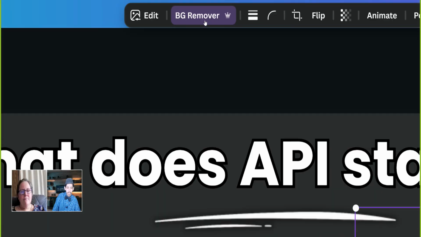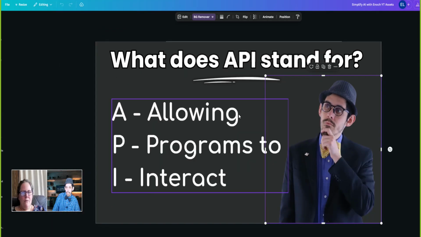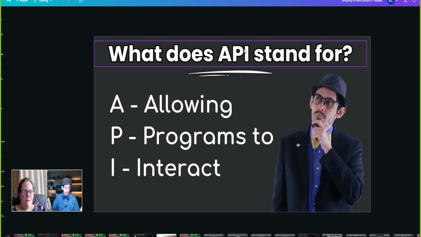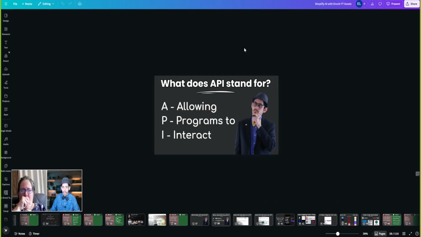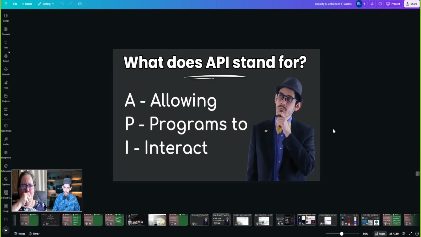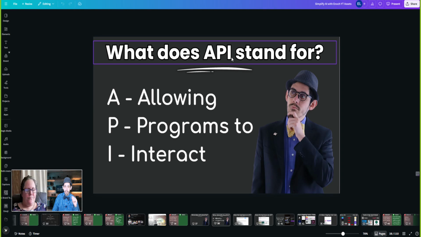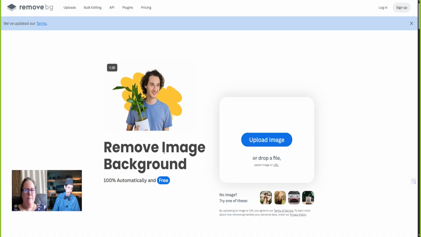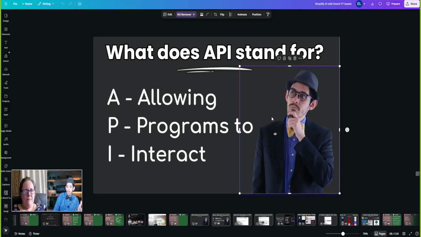So what I thought was really cool is once I learned that even a lot of these AI tools that Canva has, or in a big popular app like Canva, they're not even just building these things from scratch, just like you and I can. They're actually using APIs that have already existed, like Remove BG, to allow added functionality and features into their programs. Does that part make sense?